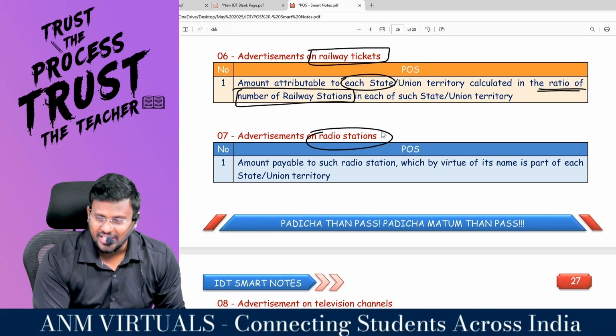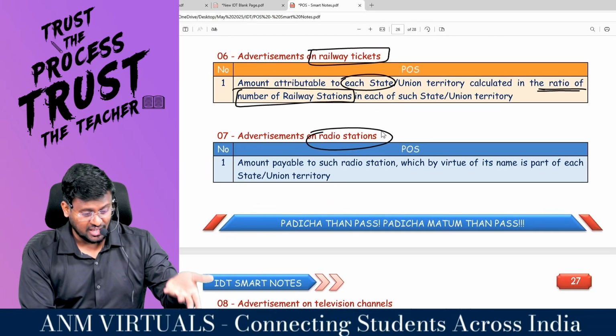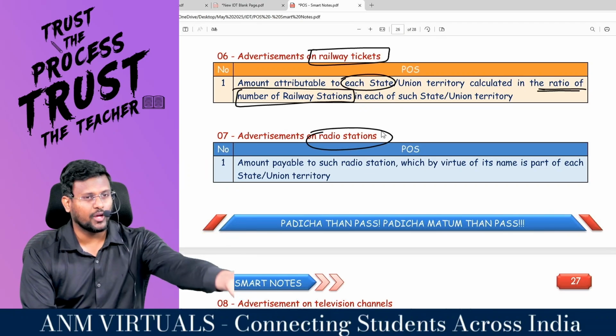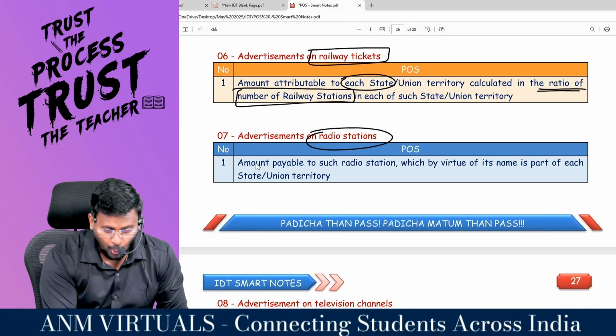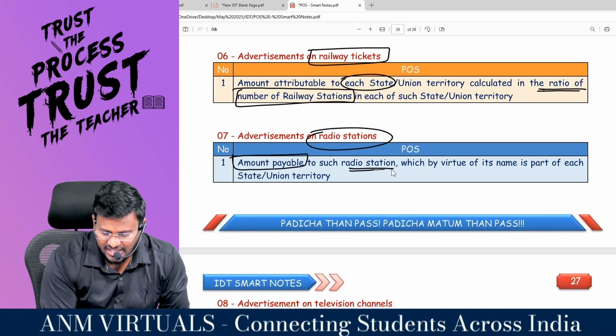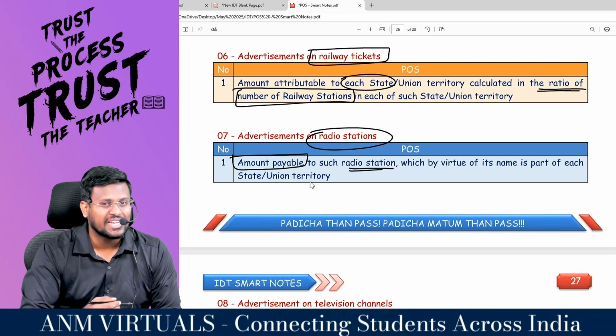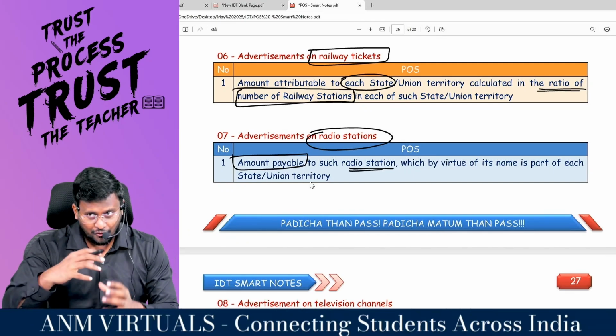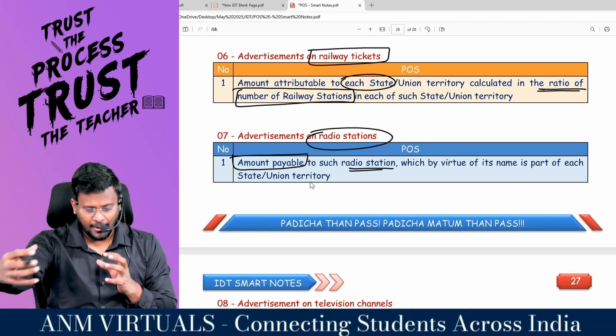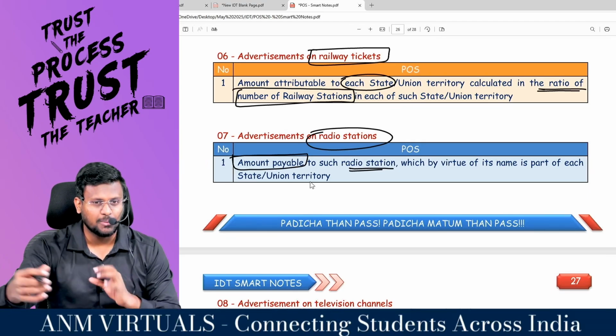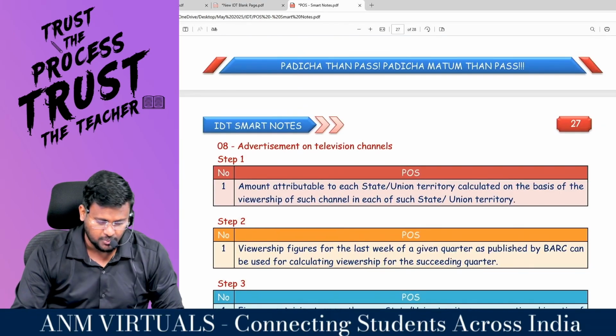Advertisement on radio station. Now you are advertising in Hello FM, like that radio station. Amount payable to such radio station, which by virtue of its name is part of each state or union territory. For this, sir, Tamil Nadu radio station, I have paid this much amount. Kerala radio station, I have paid this much amount.